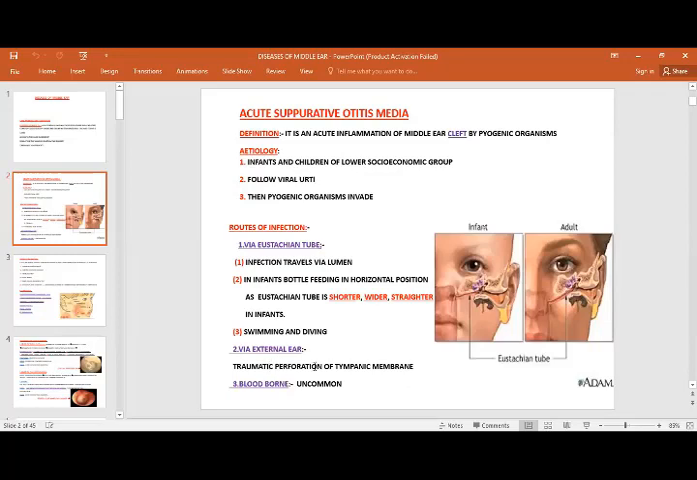That is, if there is any pre-existing traumatic perforation in the tympanic membrane, or sometimes in the case of bloodborne infection.